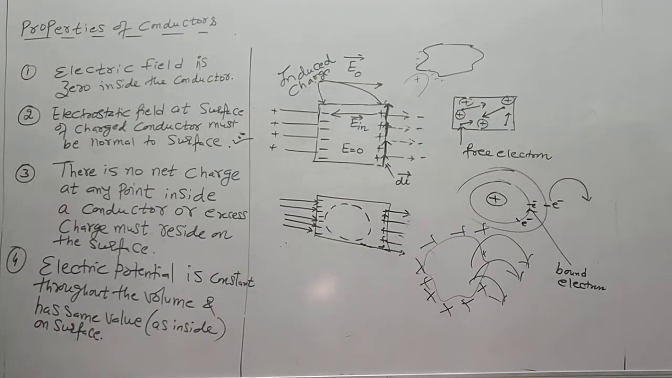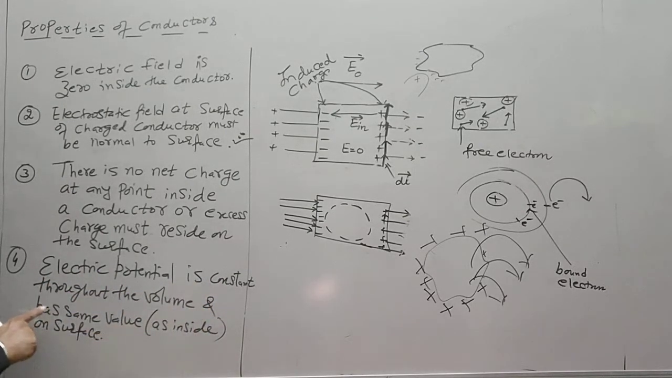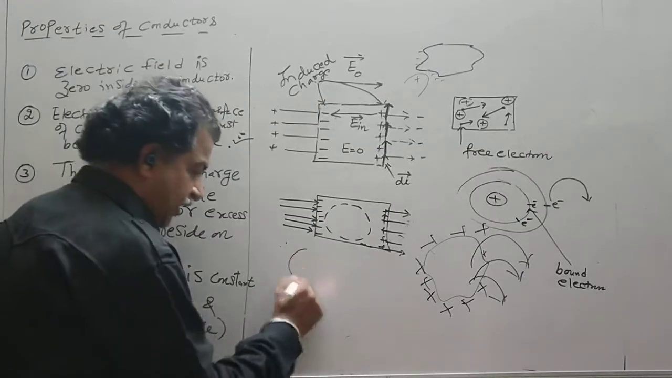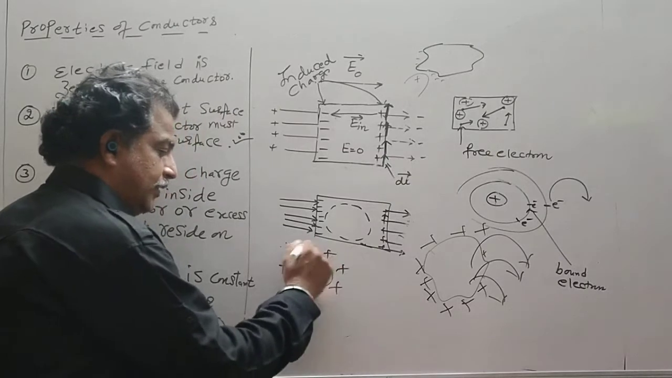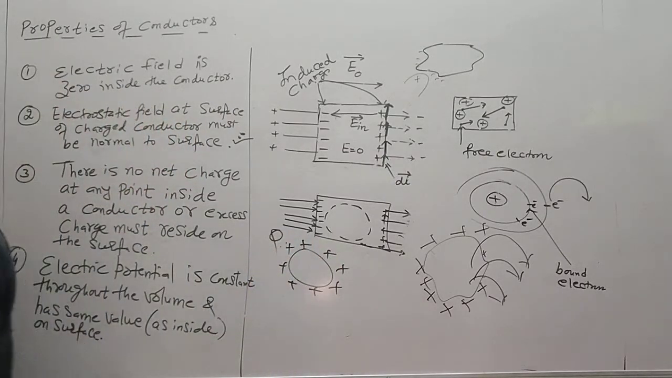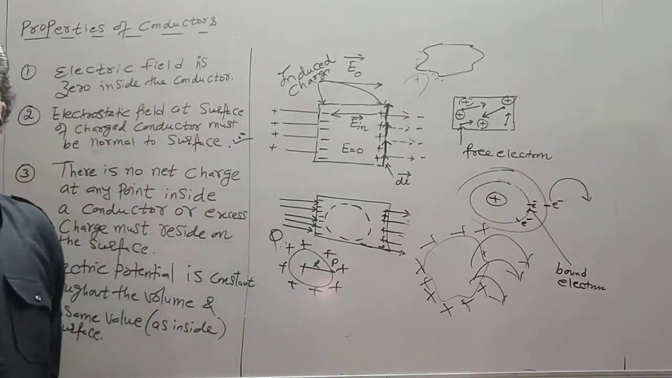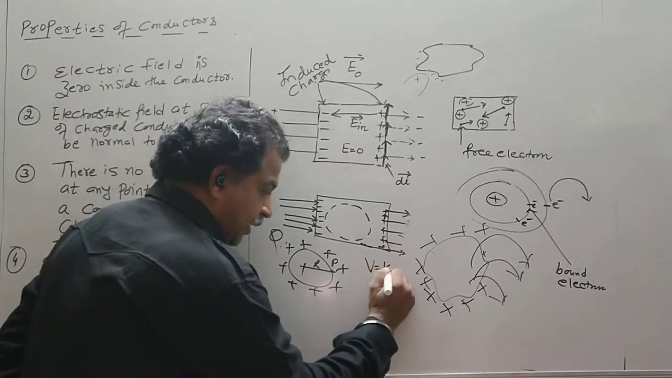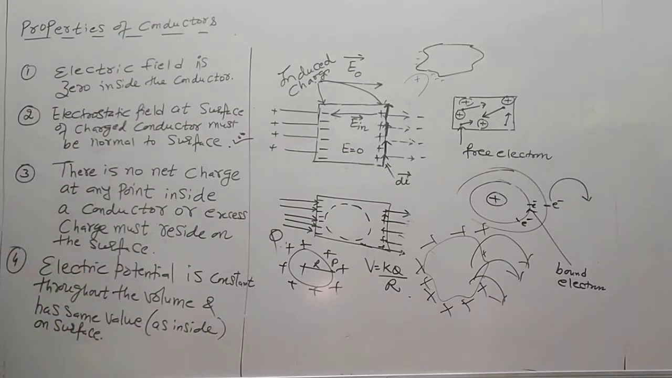Then the fourth property: electric potential is constant throughout the volume and has the same value as on the surface. Now this we have already said. Suppose I take one sphere, with the charge Q uniformly distributed on its surface. Now if I take a point P at a distance R, the potential becomes KQ by R. That is the potential value on the surface.